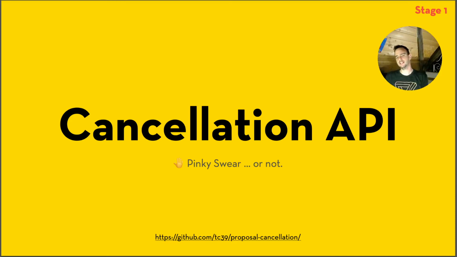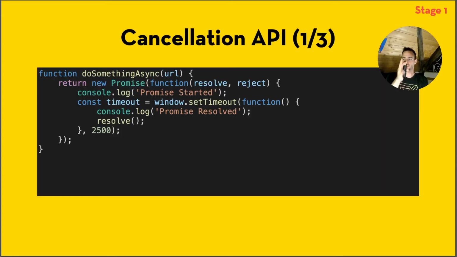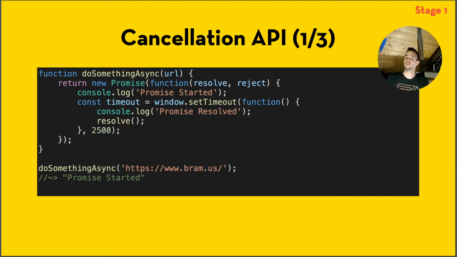Cancellation API. I like this one. It's stage 1 at this time, so the syntax will most likely change. So we have a promise right here. When we call it, we do console.log promise started, and after 2.5 seconds it is resolved, and we also log it on screen.